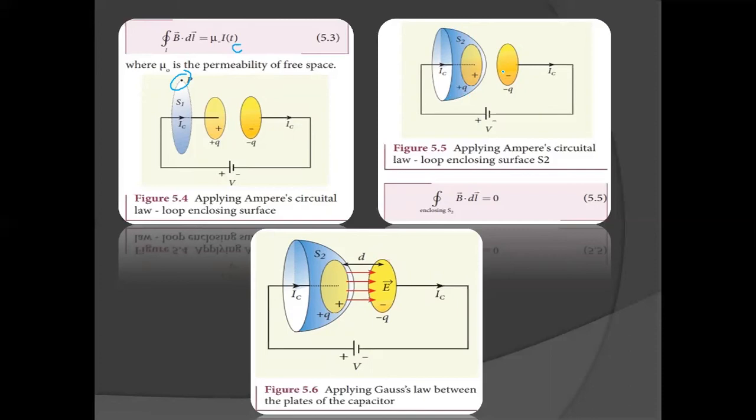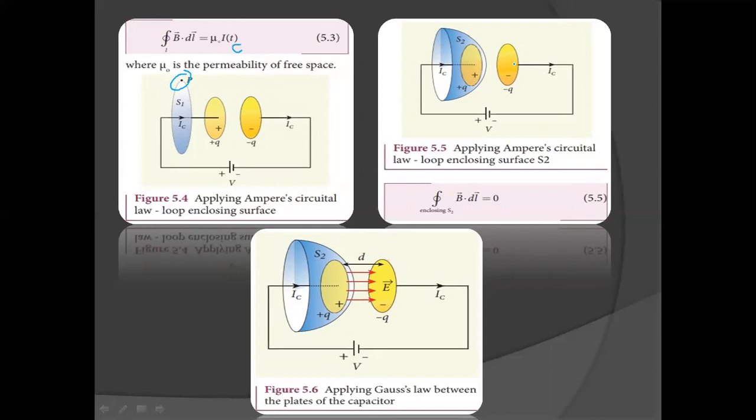You take one half and keep it here. So nothing is touching this current carrying wire. This current carrying wire is untouched. And one surface of the ball is between the parallel plates of our capacitor.